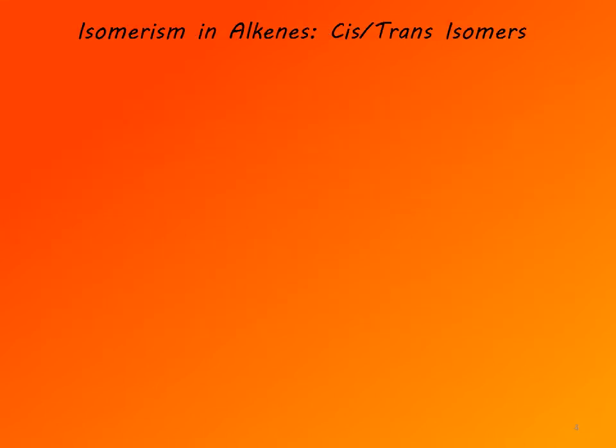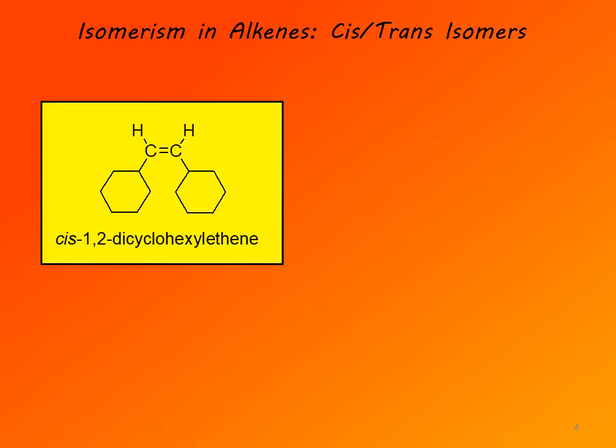As a result of hindered rotation about a double bond, alkenes exist in the form of different isomers. And that type of isomerism is called cis-trans isomerism or geometric isomerism. Geometric isomerism is the older term, and cis-trans isomerism is now the generally accepted term. So that's the term that should be used.